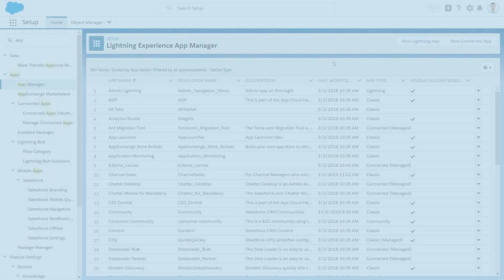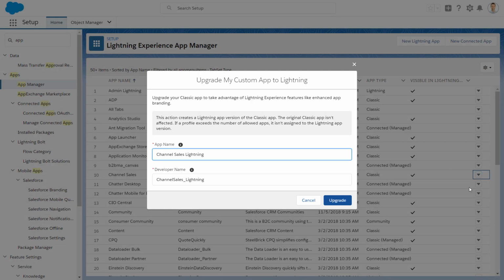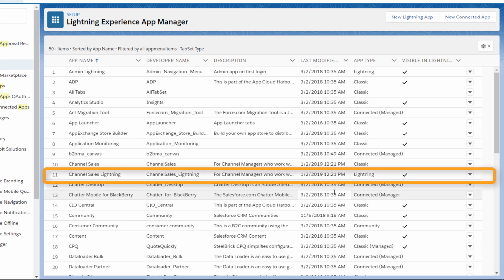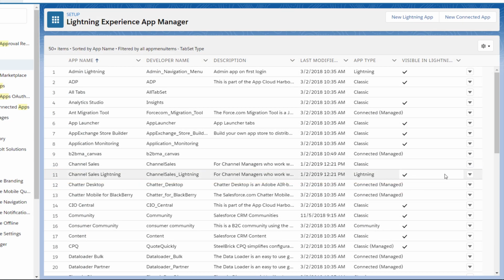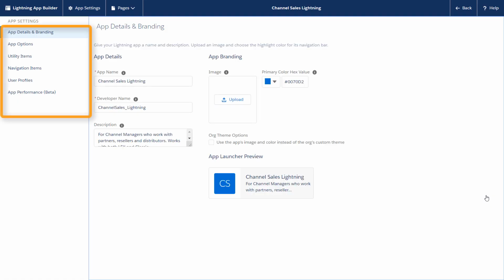Let's take a look. In the App Manager, the upgrade option is available in a Custom Apps drop-down menu. With 2 clicks, the upgrade is done. Then, take a few minutes to edit the new Lightning app and amp it up with productivity-enhancing features.